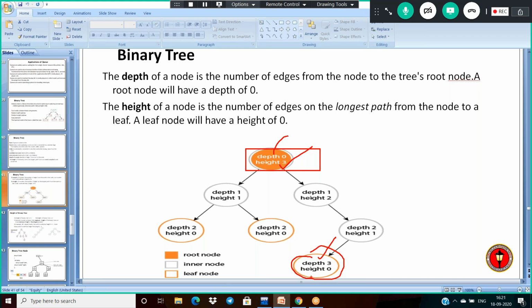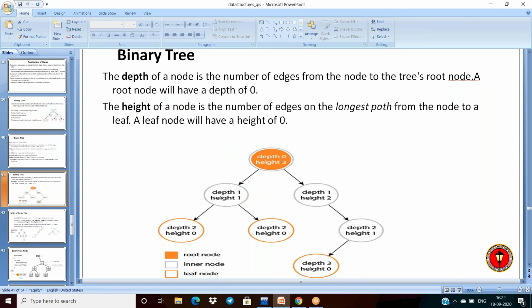If we are comparing height, what is it from that node to? See, this is your current node. Are there any other leaf nodes? This is the leaf node, and there is no edge from this node to any other one. So, since it is a leaf node, the height will be 0. If we find the height of a node, we have to compare the node with its leaf. Depth means comparing from the root. This is the important difference.